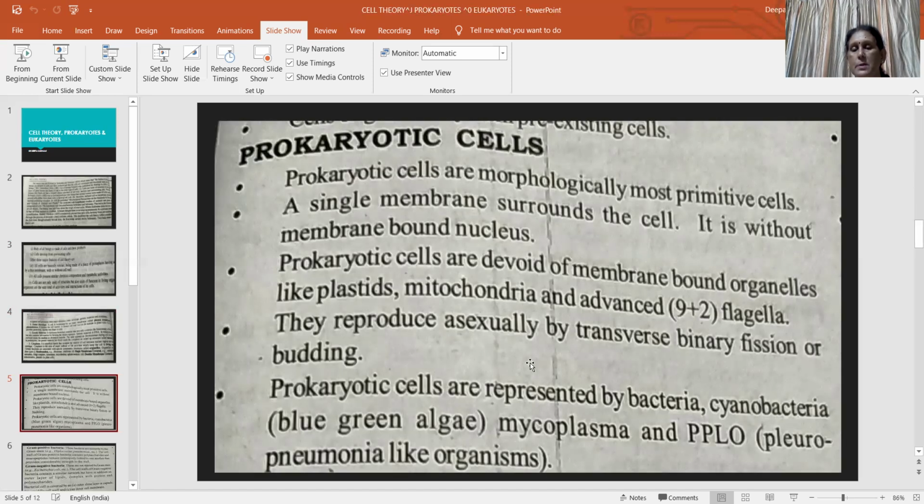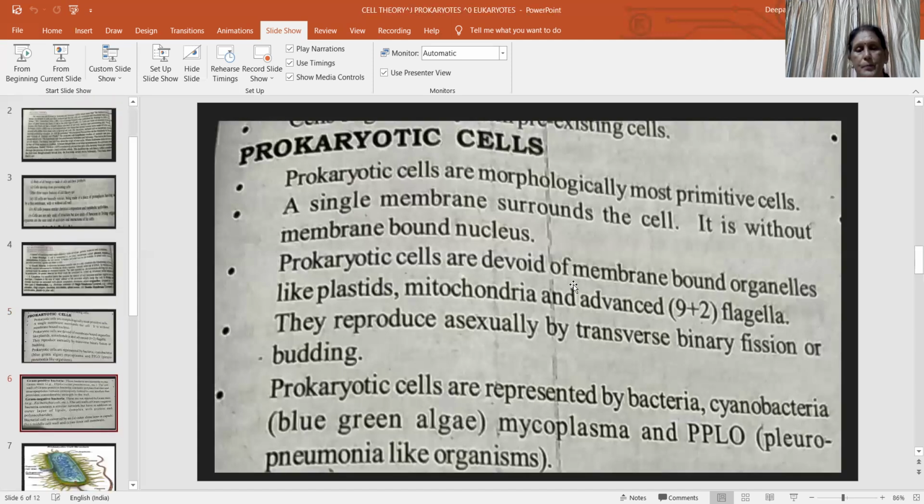By the asexual method, that is binary fission or budding. Examples of prokaryotic cells are bacteria, cyanobacteria, also called blue-green algae, and mycoplasma, shortly called PPLO, whose full form is pleuropneumonia-like organism.